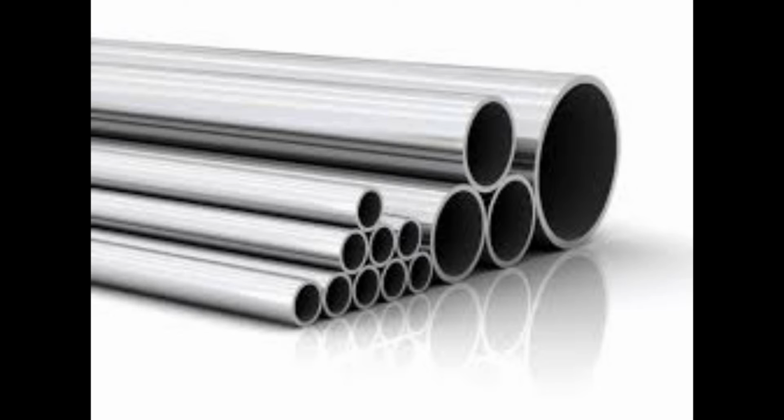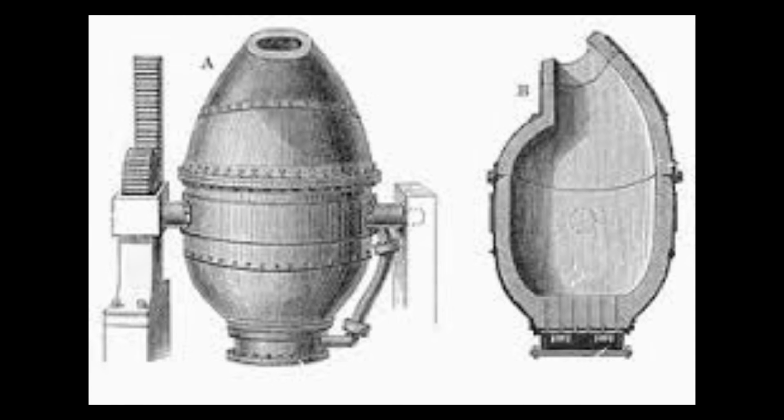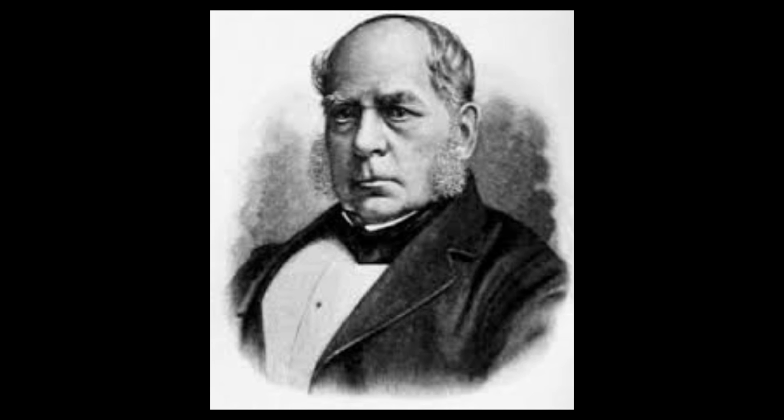One of the biggest industries was steel. The steel industry was on a rise in the 1850s, but this cost a lot due to the consumption of coal. Coal was so expensive that when the Bessemer steel process was invented, and it used less coal, the Bessemer steel process became one of the biggest innovations of the time. It cut the cost of coal between the year 1867 and 1900. Henry Bessemer was the one credited with this idea.